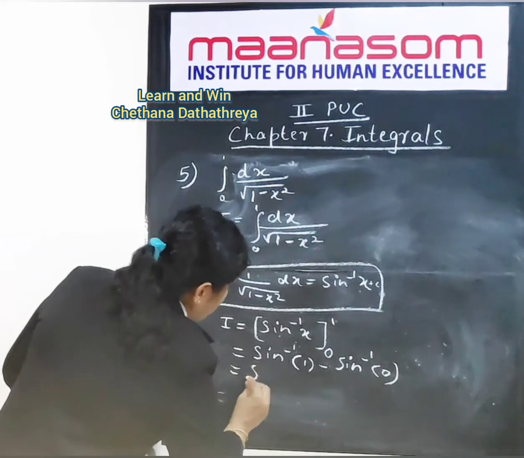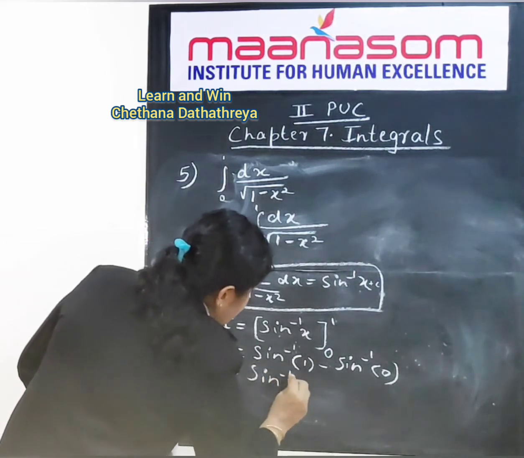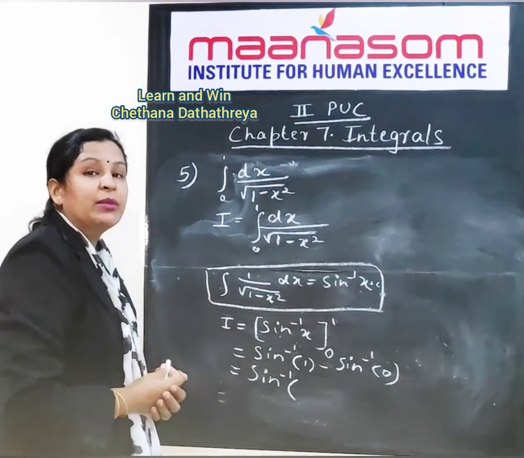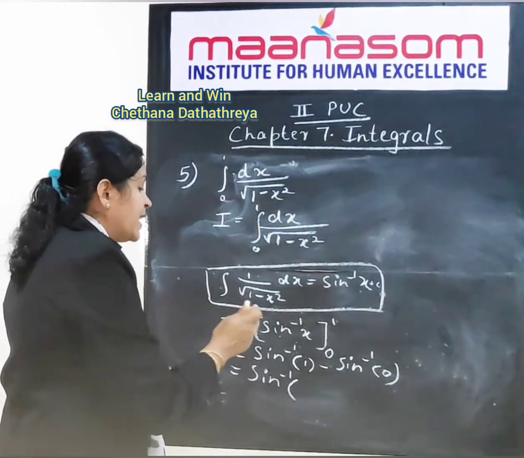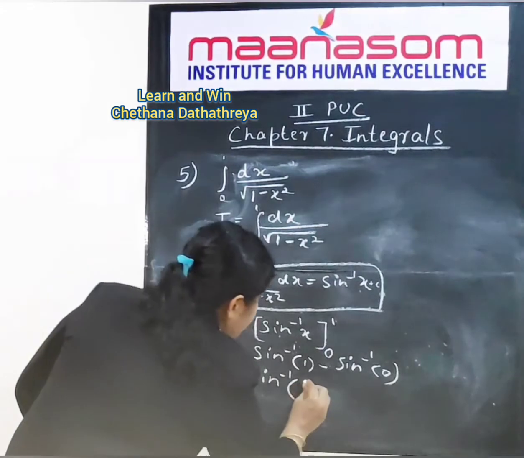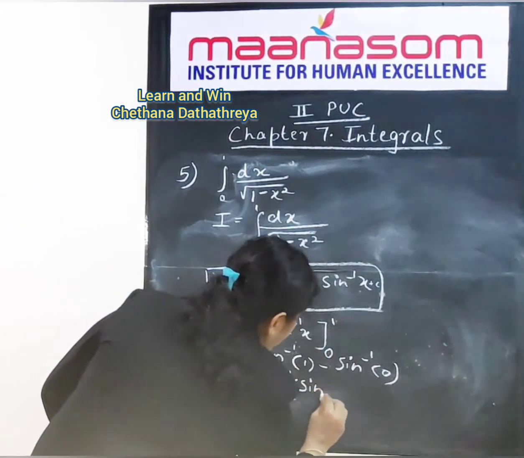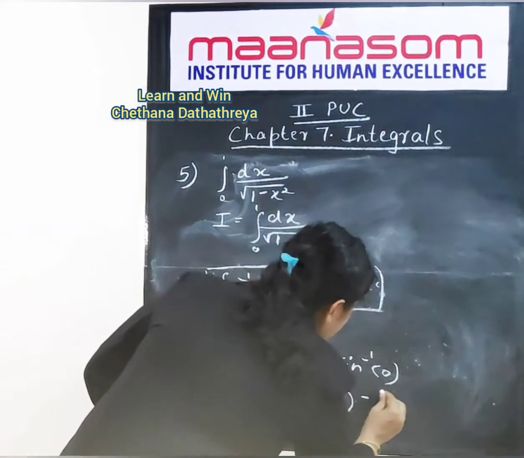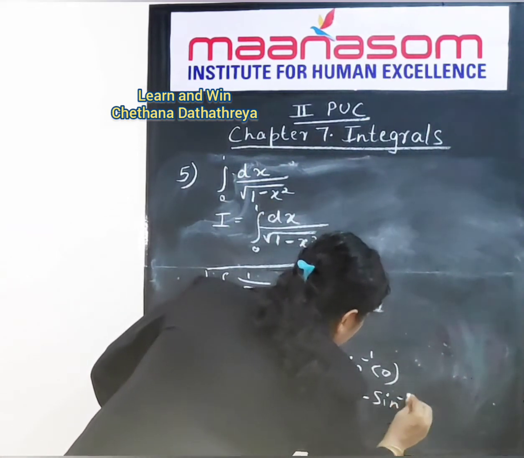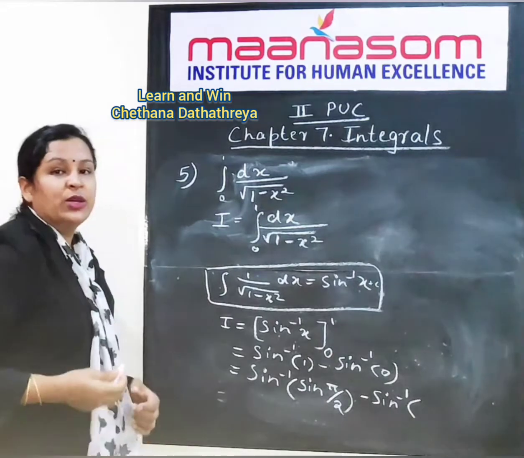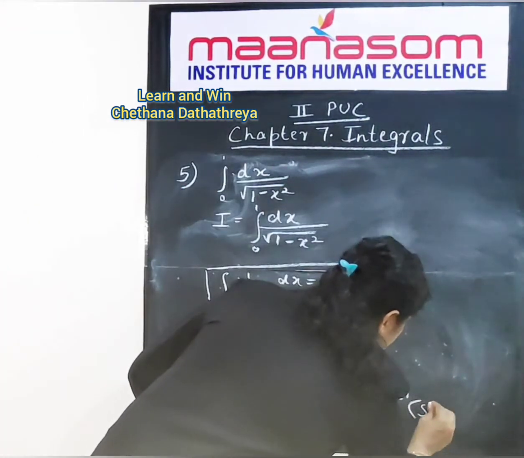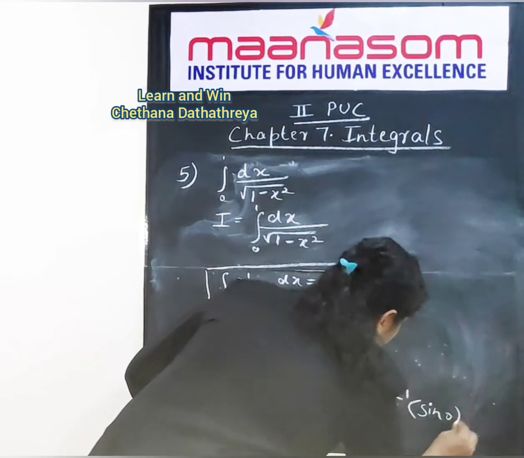Now this will be equal to sine inverse. How can you write 1 as? You can write 1 as sine pi by 2. That is, sine 90 is 1. So let us write this as sine pi by 2, minus sine inverse. How can you write 0 as? You can write 0 as sine 0. So this will be sine 0.